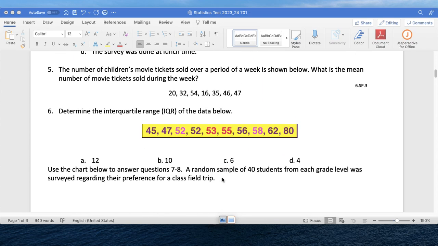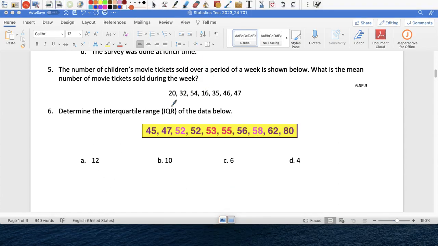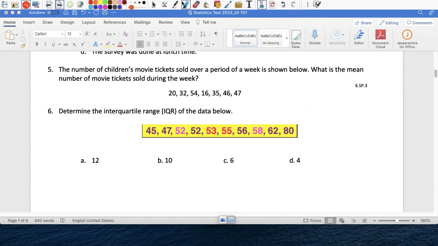Question 6, you need to find, let me read it. Determine the interquartile range of the data below. Okay, so you need to find the IQR. Remember, interquartile range is Q3 minus Q1, right? So the interquartile range, I'll put it over here, Q3 minus Q1. So you have to put the numbers in order, find the median, right? The number in the middle, and then you have to find Q1, and then you have to find Q3, and then you can find the interquartile range, okay?